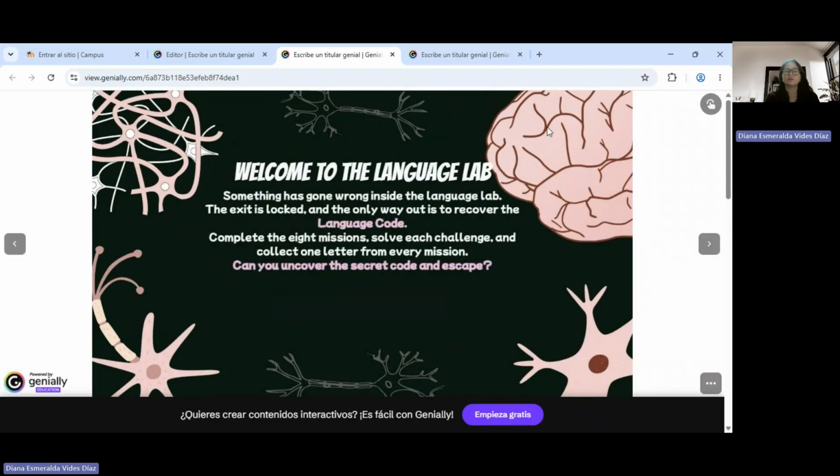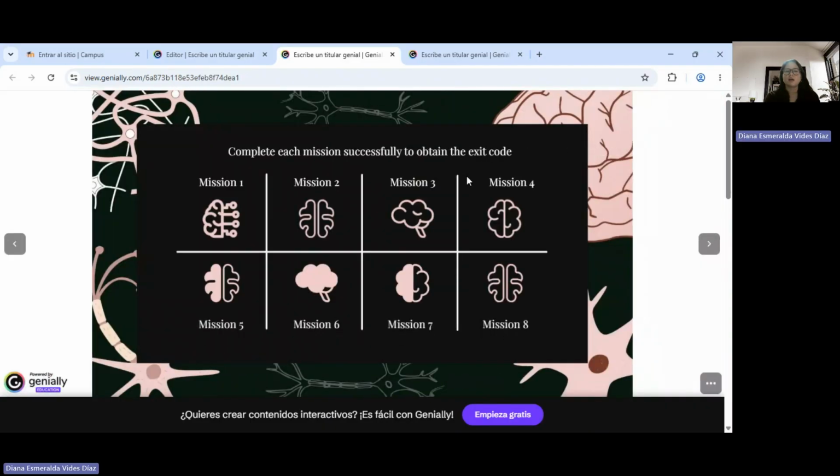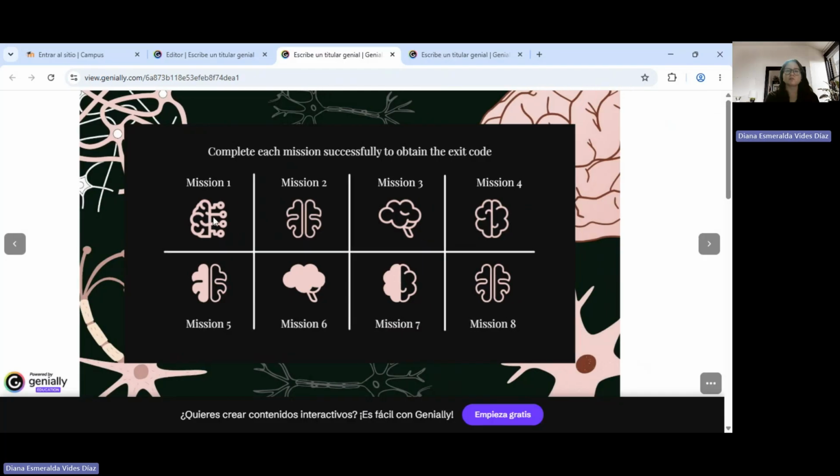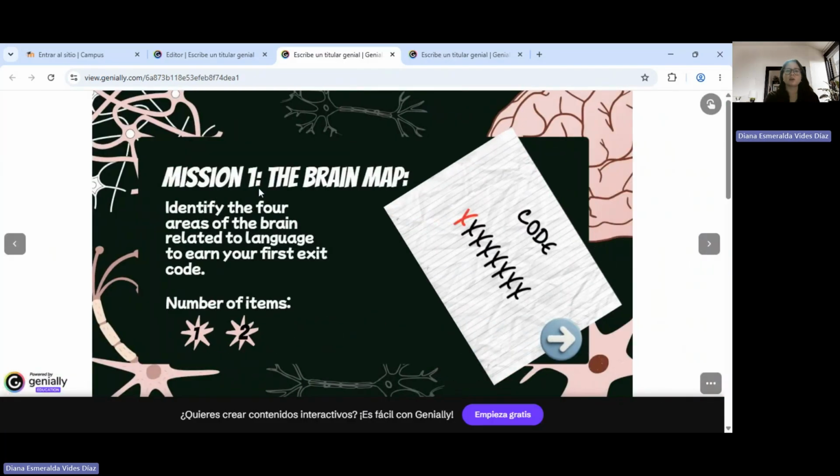Right, so we have here our introduction, and let's start with the escape room. And we have our chart here, but the other missions are locked. So the only one unlocked is mission number 1. So let's begin. And it says mission 1, the brain map. Identify the 4 areas of the brain related to language to earn your first exit code. And it says that it has 2 items.